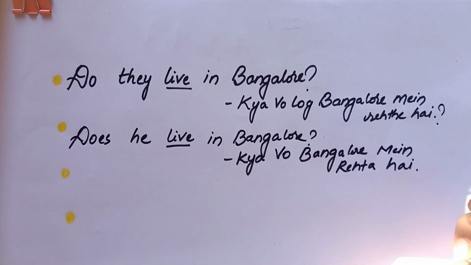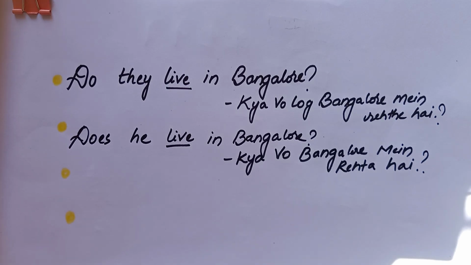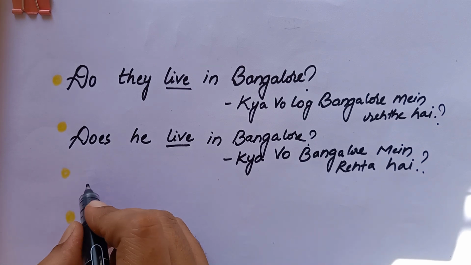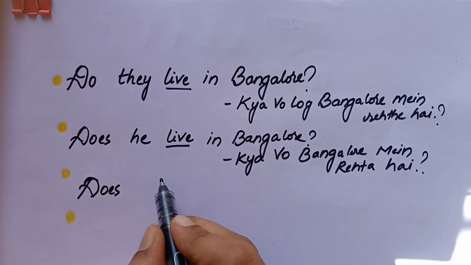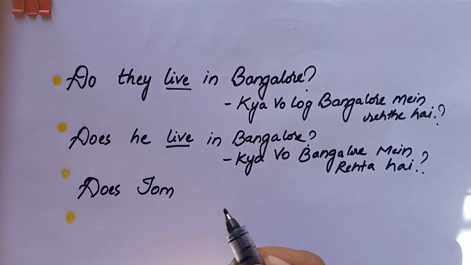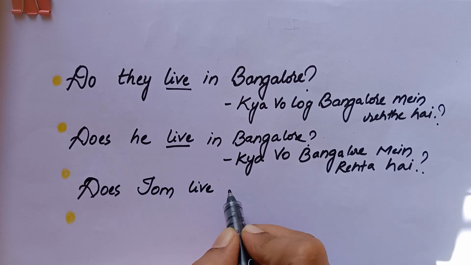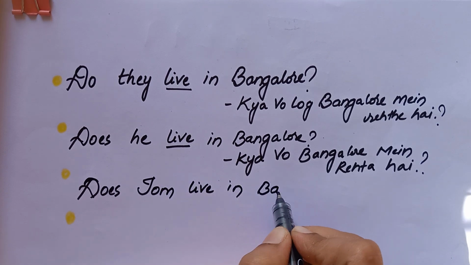Okay, so we have seen do and does with they and he. So now let's see with the singular and the plural subject. Does Tom live? Okay, does Tom live in Bangalore?